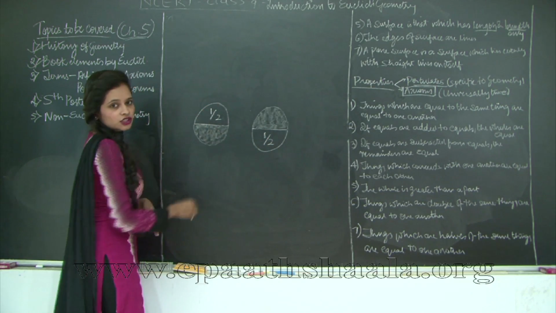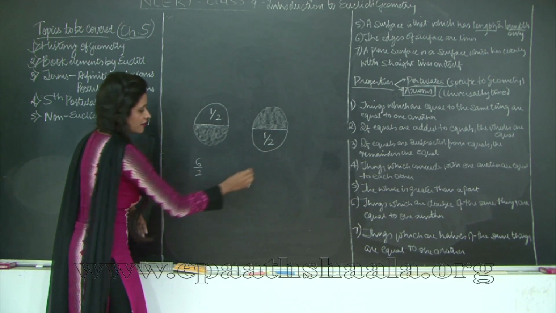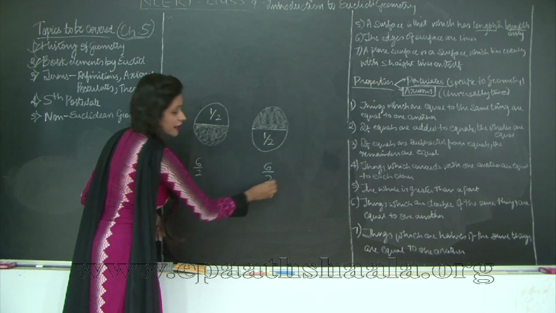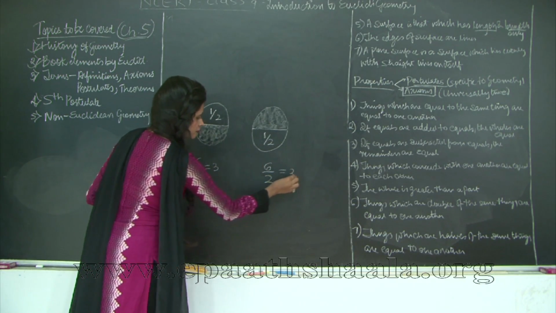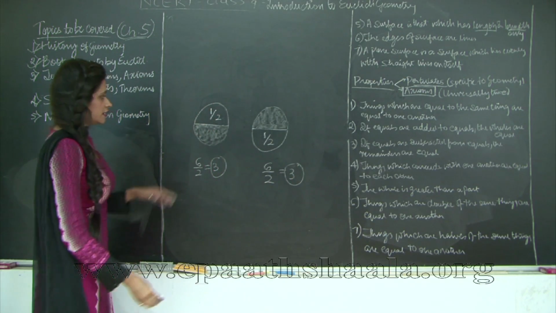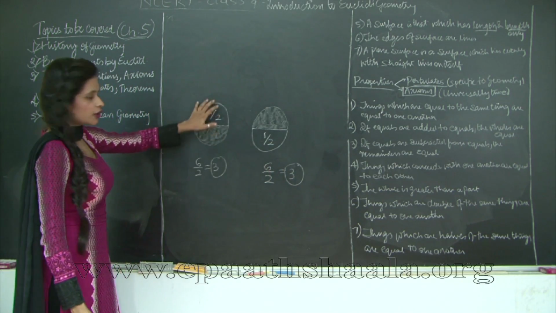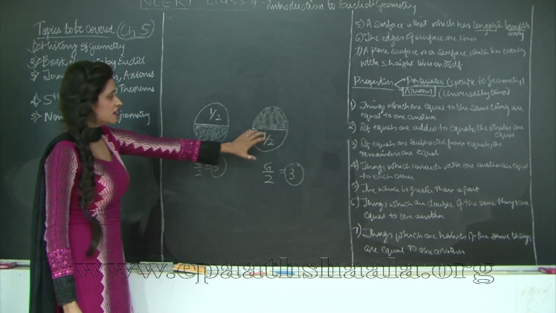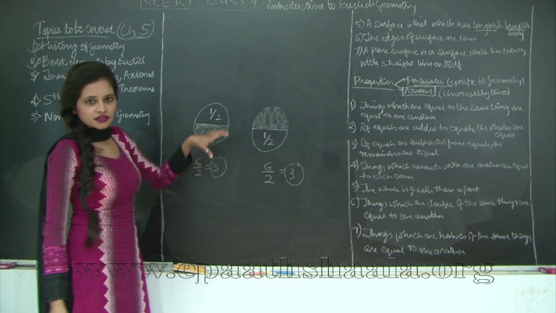They both are 6-inch pizzas. So how much is left? 6 divided by 2 is left. Here also 6 divided by 2 is left. That means 3. So the remainder that we got is equal, right? So this was just an example. These are not the actual numbers. So you're left with half pizza, I'm left with half pizza. So if it was a 6-inch pizza, you're left with some 3 inches, okay?